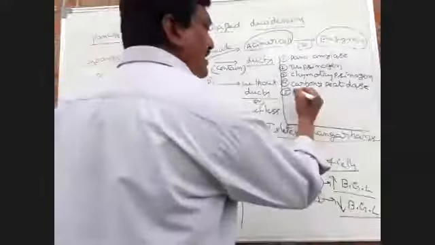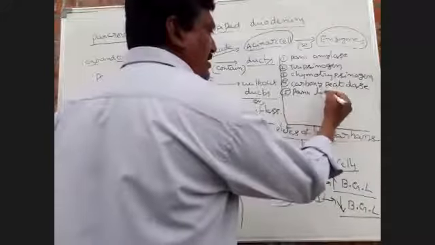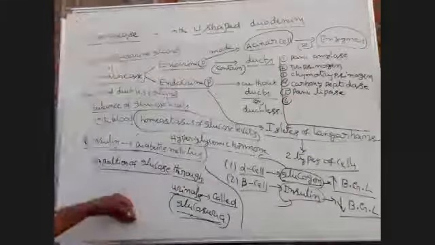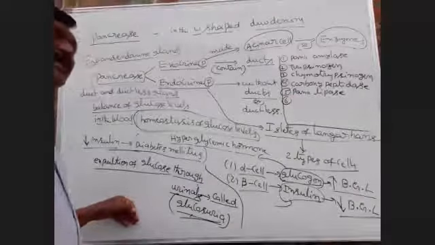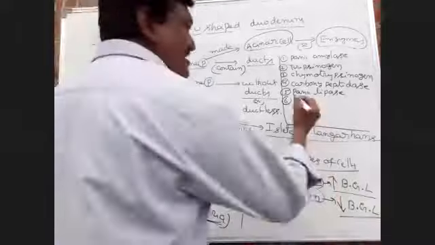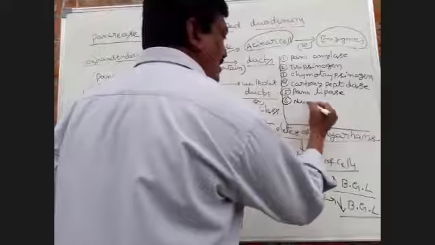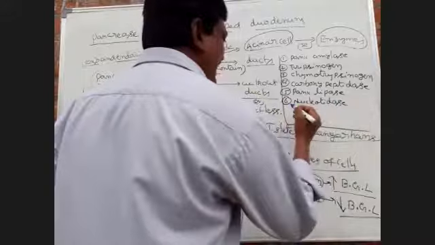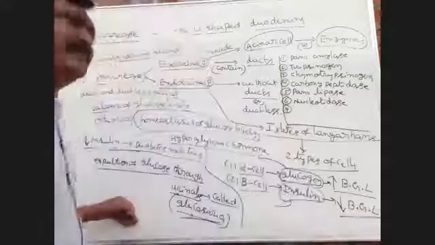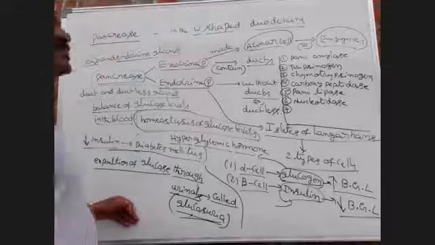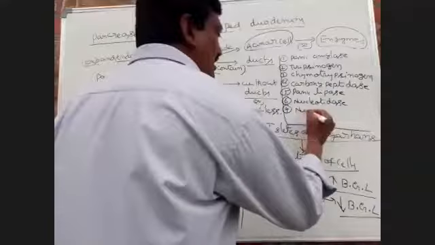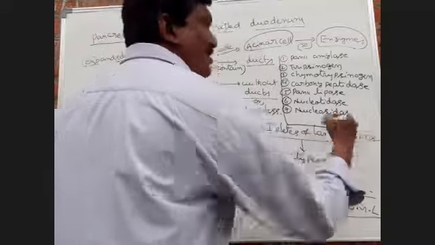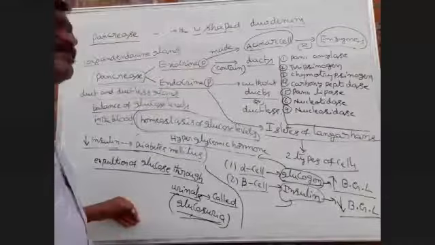Next, pancreatic lipase. Then nucleotidase. Okay. Next, nucleosidase. Okay. DNAase and RNAase.